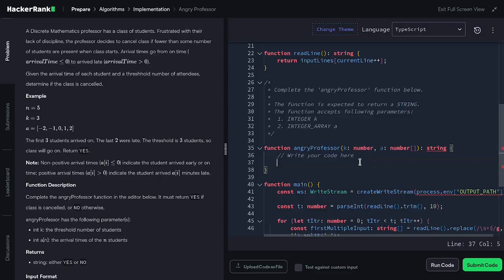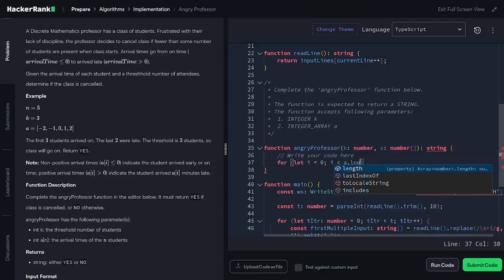Let's solve this by creating a for loop to check if the students arrived late or not, iterating over the a array: let i equals 0, as long as i is below a.length, then i plus plus.